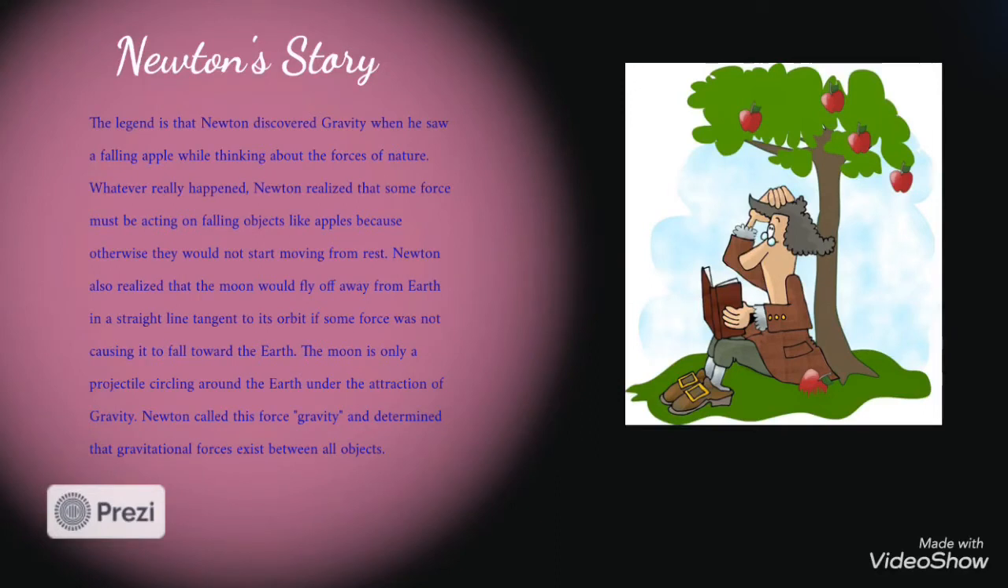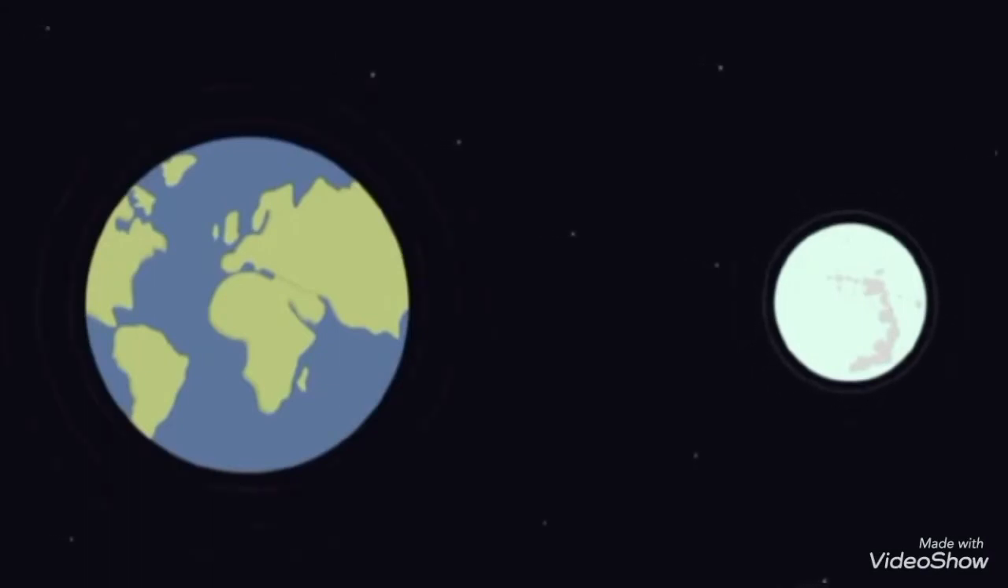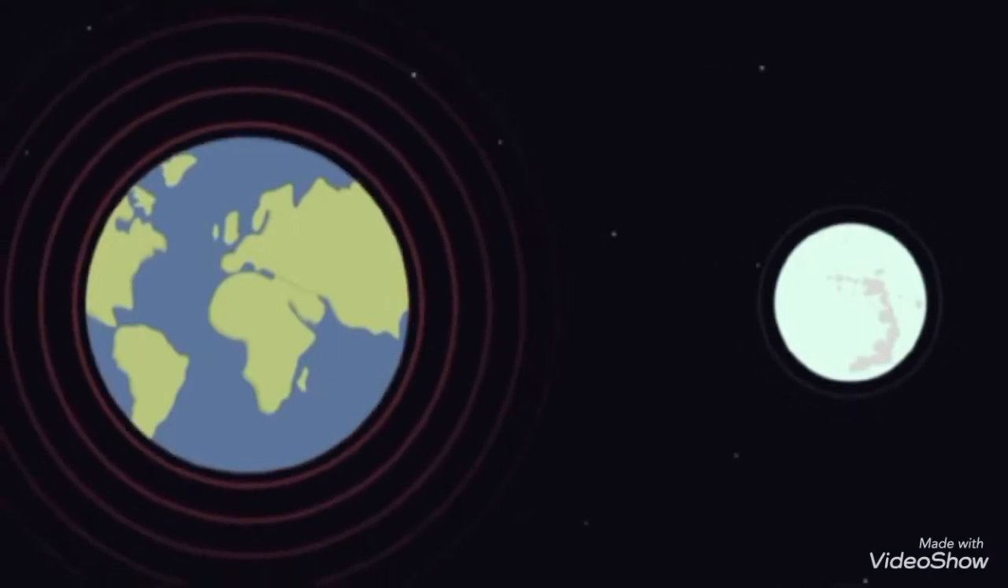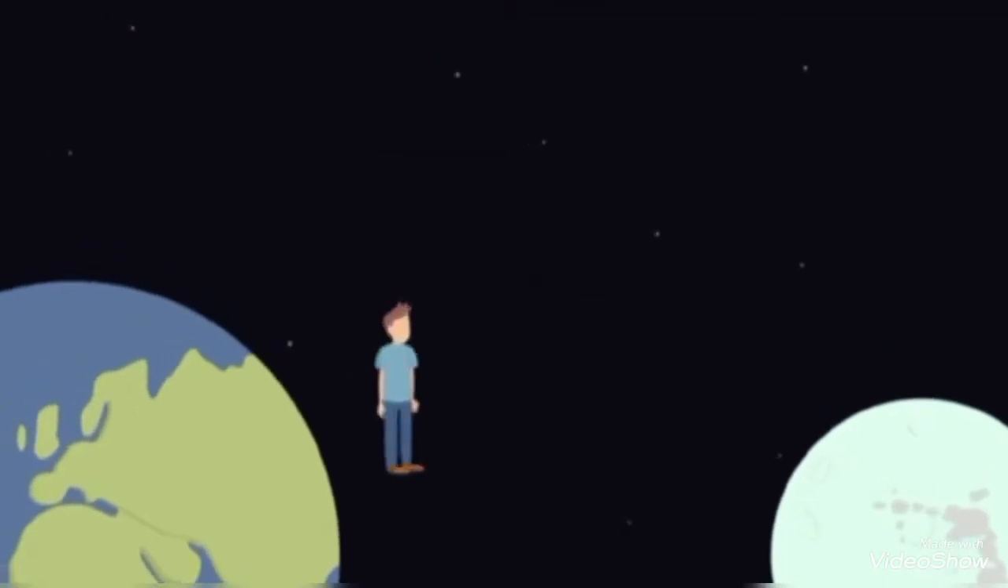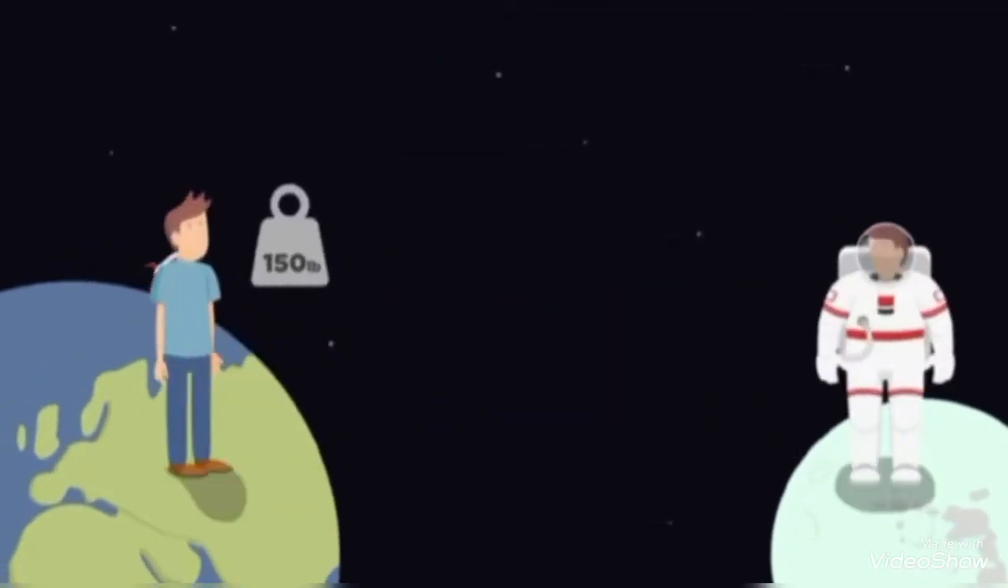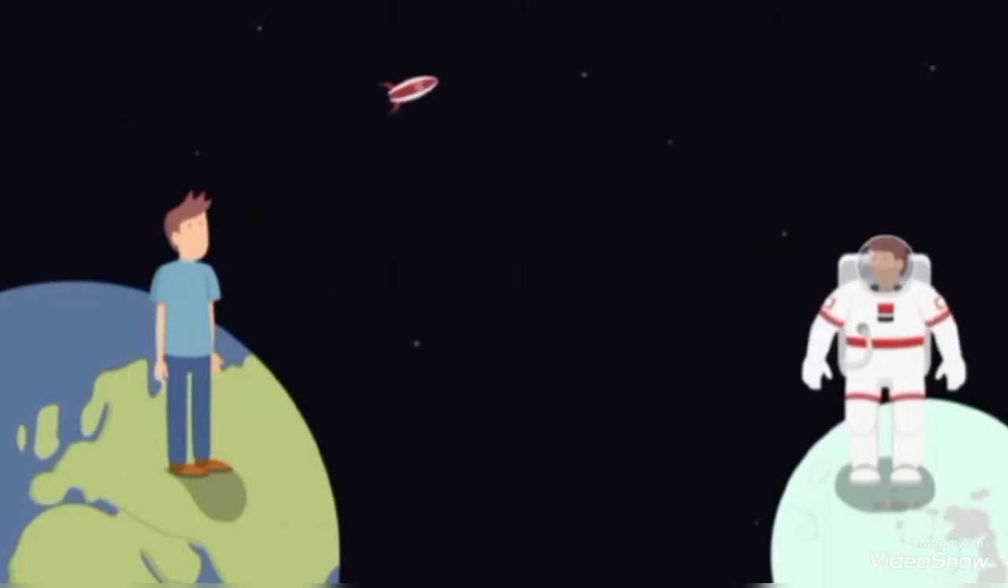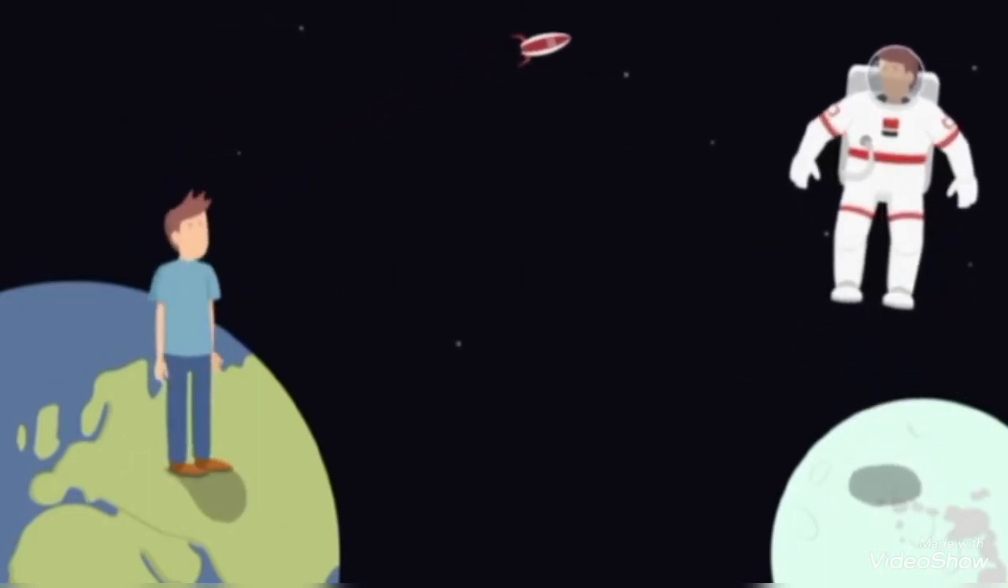The moon's gravitational pull is 1/6 of Earth's gravitational pull. A person weighing 150 pounds on Earth would weigh no more than 25 pounds on the moon. Imagine how far you could jump in these two places.